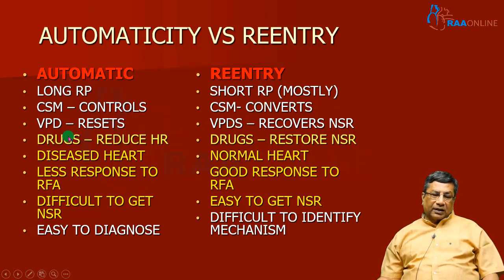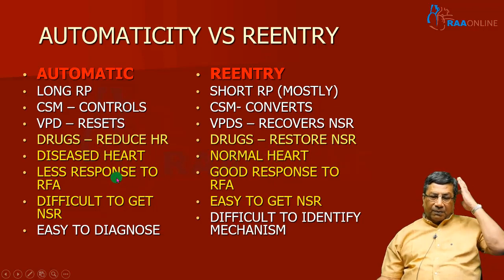Drugs like digoxin, verapamil or beta blockers will only reduce the heart rate and will not convert the arrhythmia to sinus rhythm in automatic tachycardia, whereas drugs like adenosine, intravenous verapamil or amiodarone will restore sinus rhythm in a reentry tachycardia. Automatic tachycardia most often occurs in diseased hearts, whereas reentry tachycardia occurs in normal hearts.